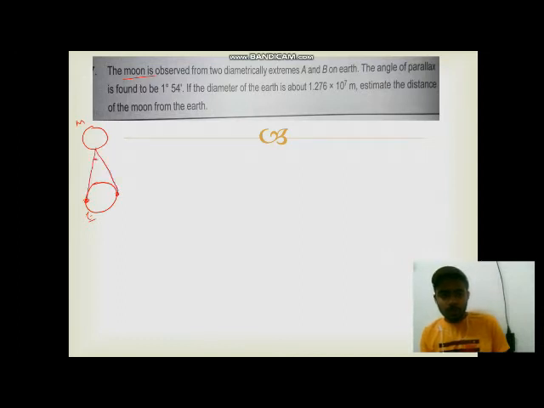Okay, the angle subtended is 1 degree 54 minutes, and the diameter of the Earth is given in the question as 1.276 into 10 power 7. They are asking to estimate the distance of the moon from Earth. Distance of the moon from Earth. So this distance they are asking.